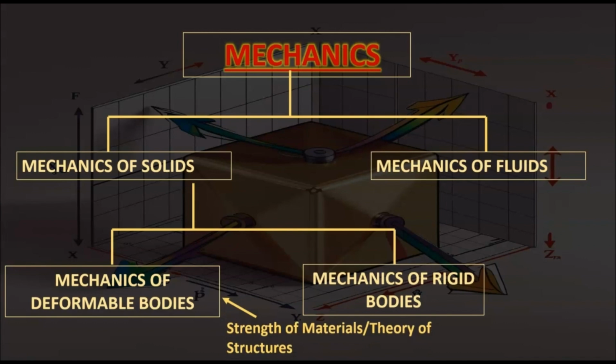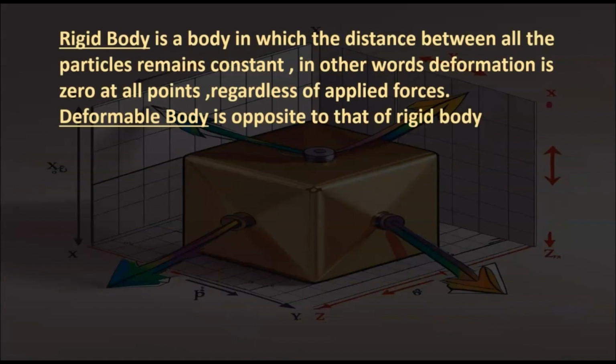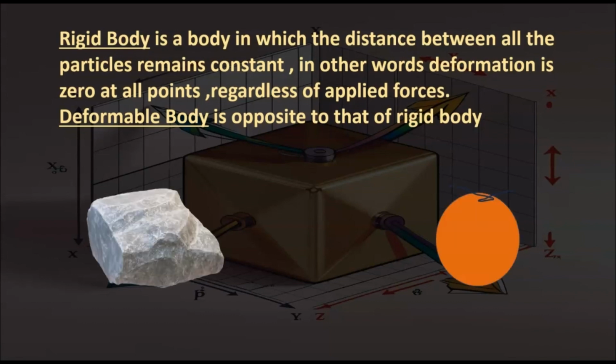The subject strength of materials or theory of structures is related only to the mechanics of deformable bodies, whereas engineering mechanics is related to mechanics of rigid bodies. Now, what is a rigid body? A rigid body is a body in which the distance between all the particles remains constant. In other words, deformation is zero at all points regardless of applied forces. A deformable body is the opposite of a rigid body.